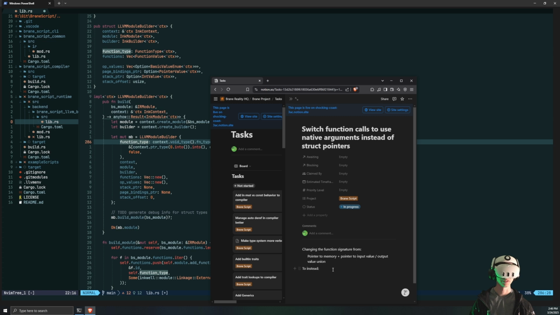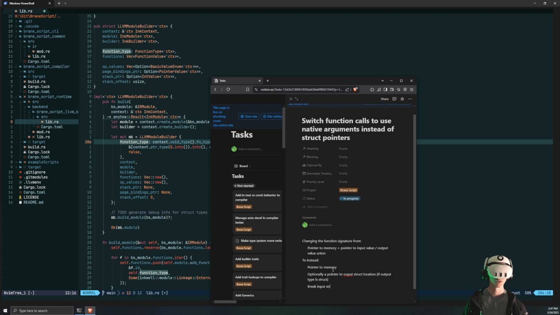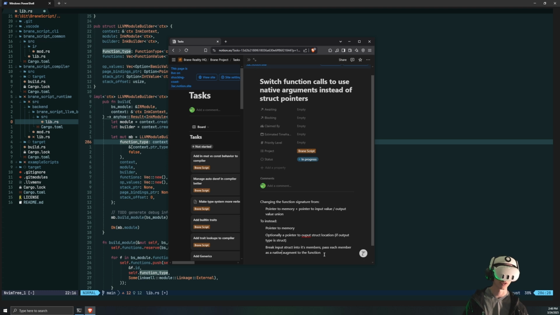Instead, I'm going to indent this so the formatting's a little bit clearer. We're changing this to a set of rules. The rules are: a pointer to memory, followed optionally by a pointer to the output struct location if the output type is a struct, and then break the input struct into its members and pass each member as a native argument to the function. The native part is important. That means instead of passing in a pointer to memory, we're literally using registers, which are significantly faster.